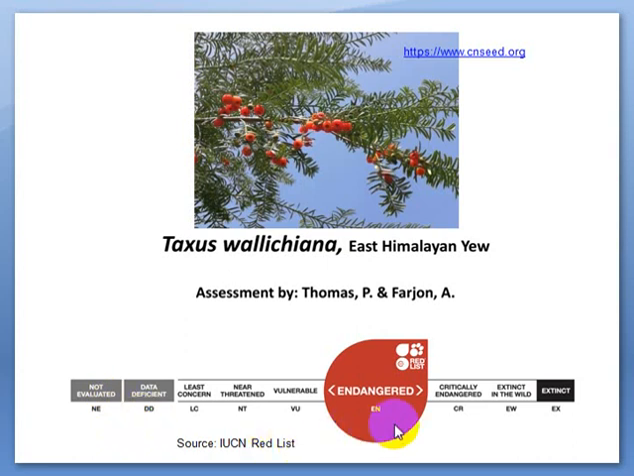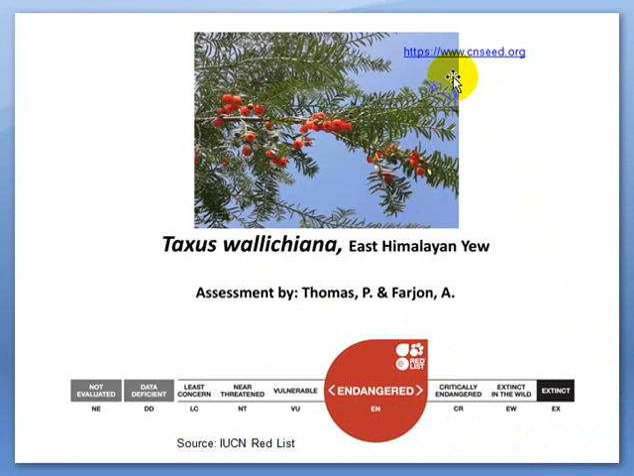could have such a bar in which there are categories like non-evaluated, data deficient, least concern, near threatened, vulnerable, and so on. So this species, this Taxus, shows a big red. That means that this species is endangered. So whenever you type Taxus wallichiana into the search box of the red data book, you would find it as an endangered species.